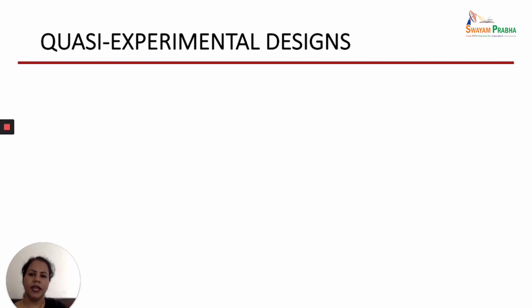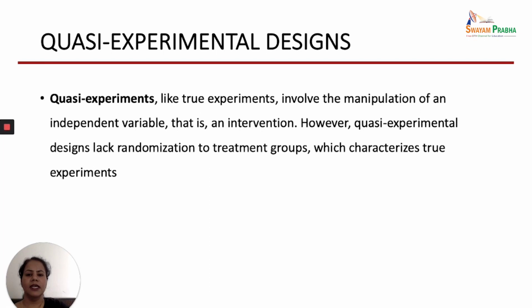Okay, till now we have discussed the true experimental designs. Now let us talk about the quasi-experimental designs. Now what are the quasi-experimental designs? These are like true experimental designs only, but it involves manipulation, that is the intervention. However, quasi-experimental design lacks the randomization to the treatment group, which characterizes the true experiments. Many a time quasi-experimental design may not have the randomization. So then it is known as the quasi-experimental.